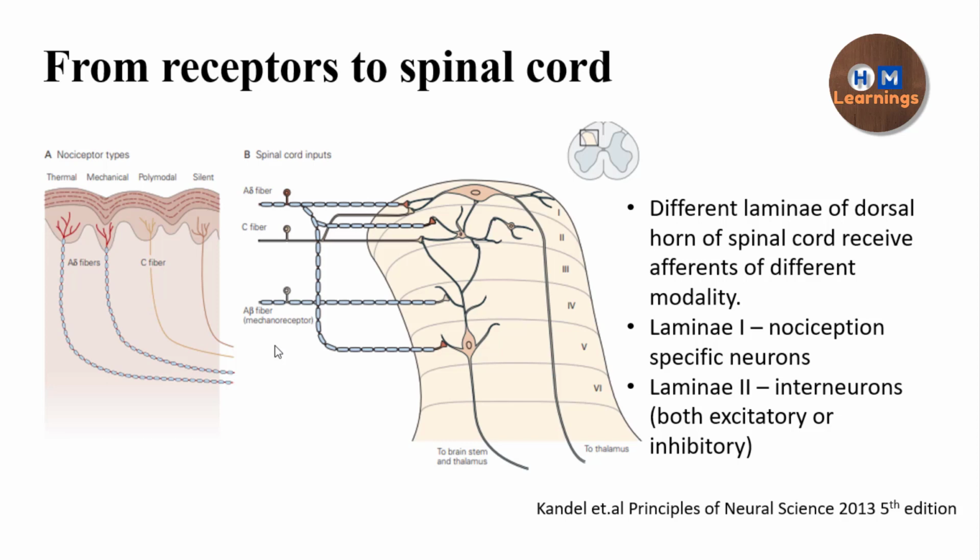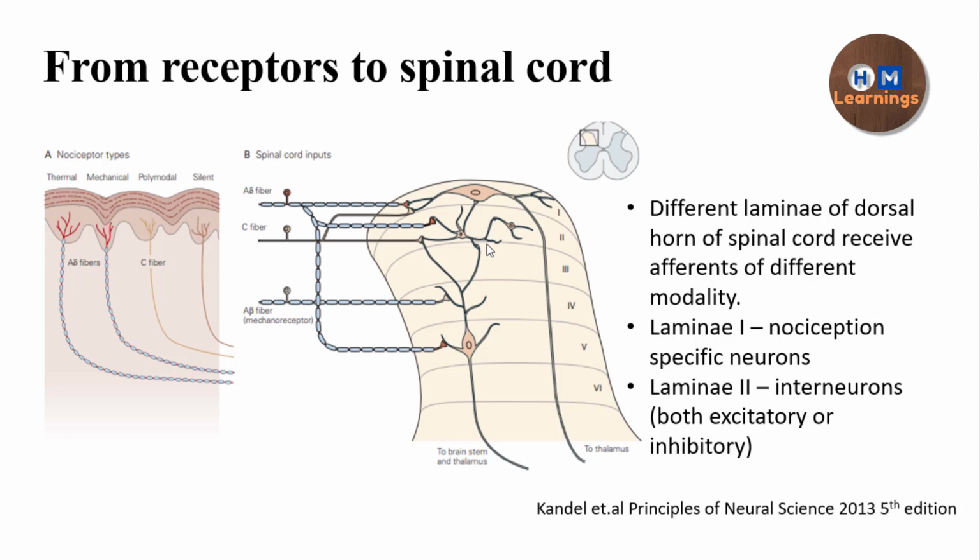Here we know that the receptors are at the peripheral ends, and they transduce the pain sensation into the action potential. Now this action potential is going to propagate with the help of the primary afferents towards the dorsal horn of the spinal cord. There are two fibers, A delta and C fibers. In this diagram, what is very important to understand is that we have different laminas, that is, different layers in the spinal cord.